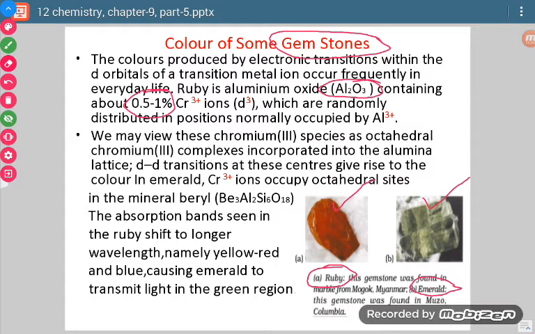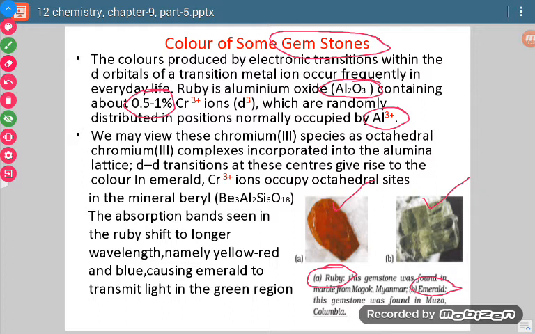So when we see the structure of ruby, what do we find? We find that some of the Al3+ ions are replaced by Cr3+ ions. So chromium(III) species as octahedral chromium(III) complex are incorporated into the alumina lattice.